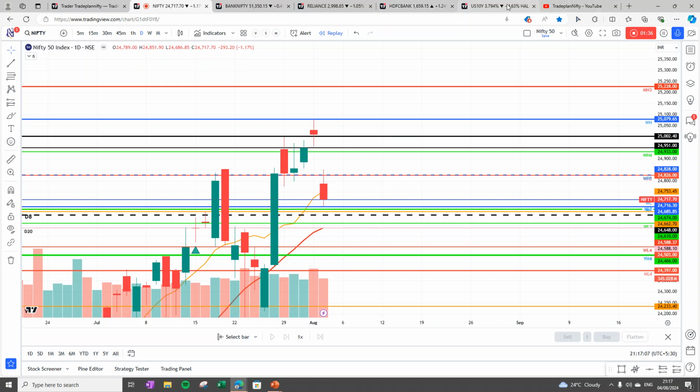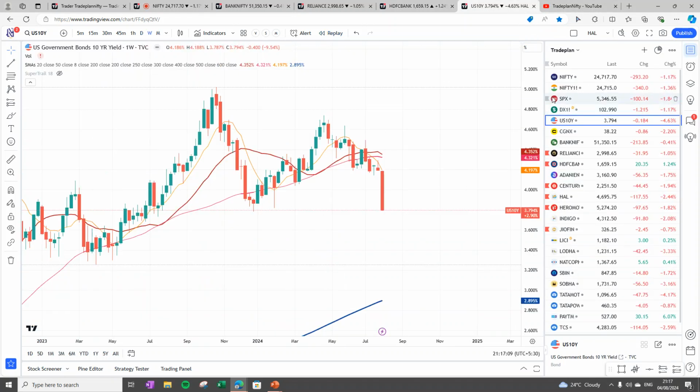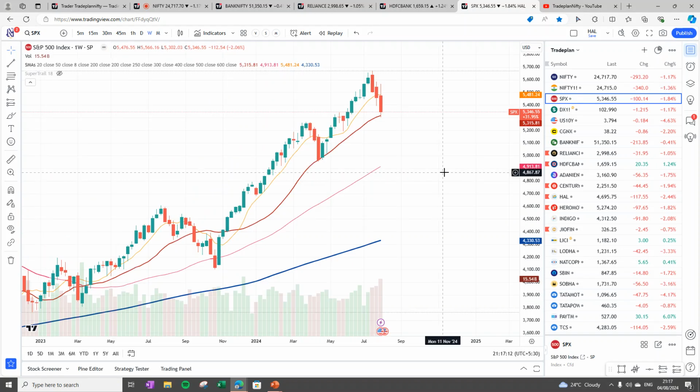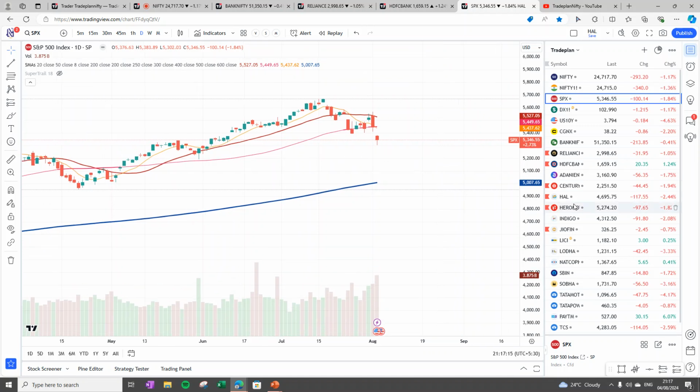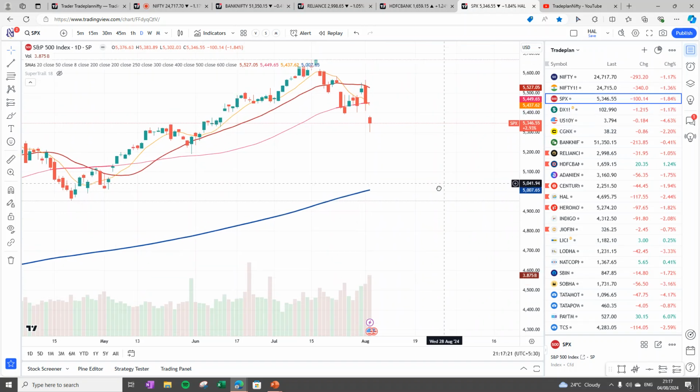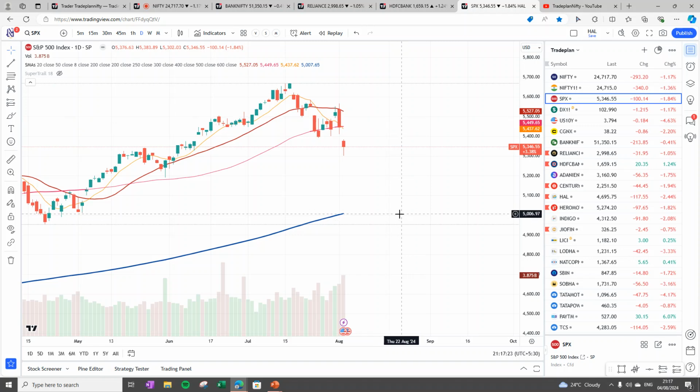Now let's have a look into the global market. So when we look into the global market, we see that on the daily chart, S&P 500 is below 20 and below 8 bar and about 200 bar. So it is almost hanging between the critical moving averages of 50 and 200. So this doesn't look like a very good situation.